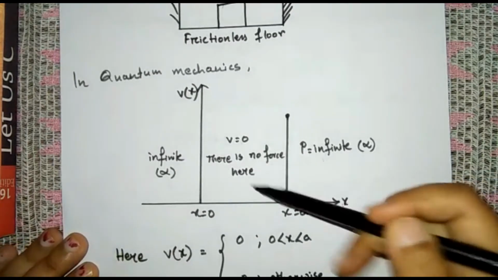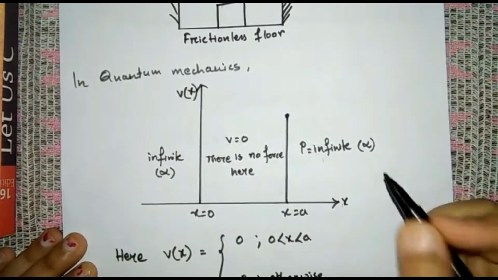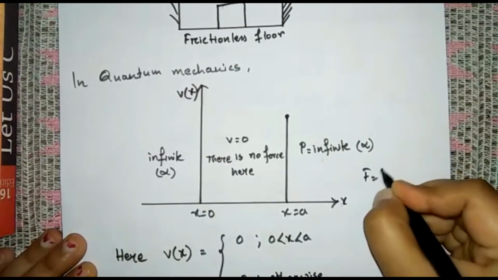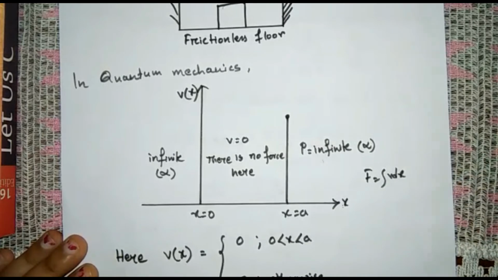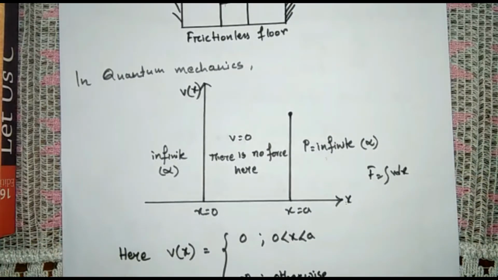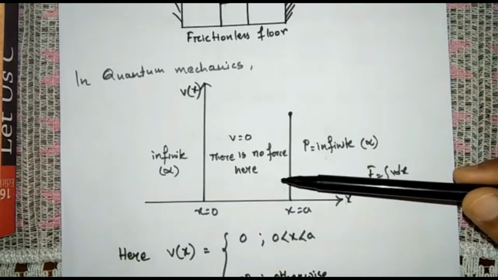And why is the force 0 here? Because you know that force is the integration of V dx. So if the potential becomes 0, the force also becomes 0, and there is no other body to make the particle move.